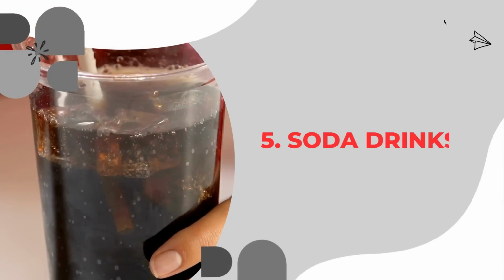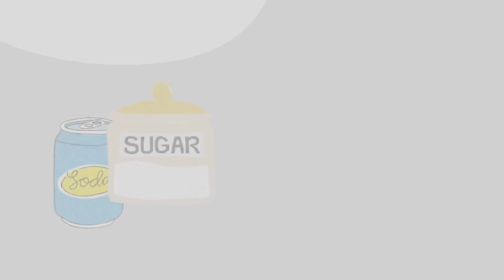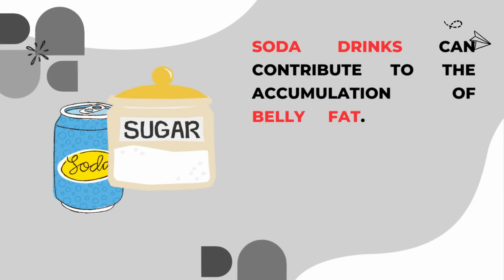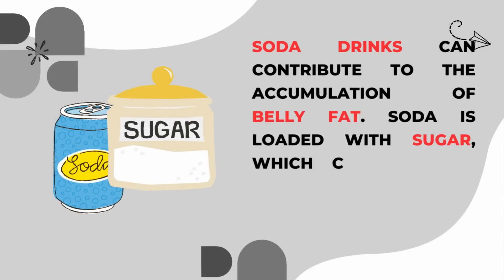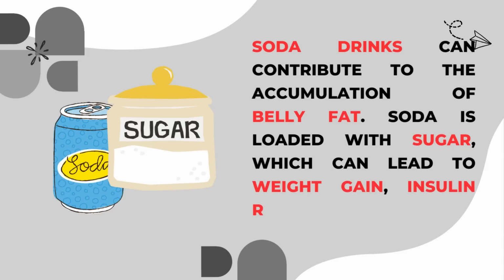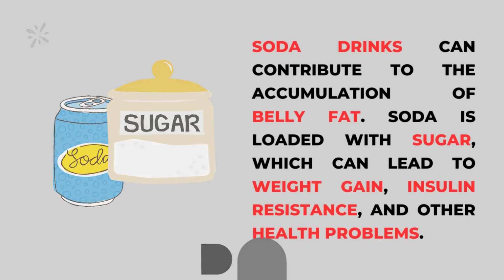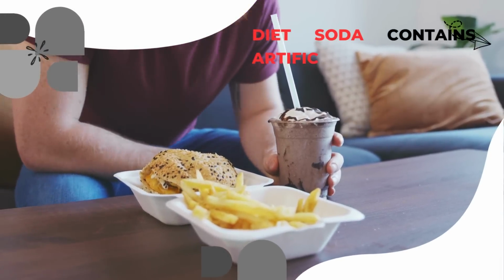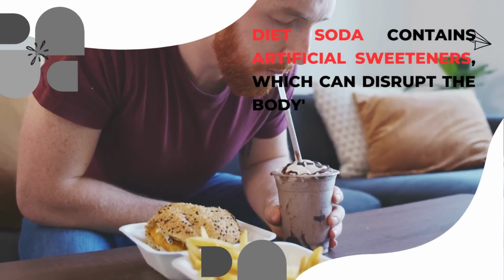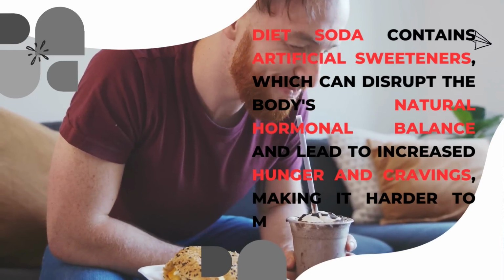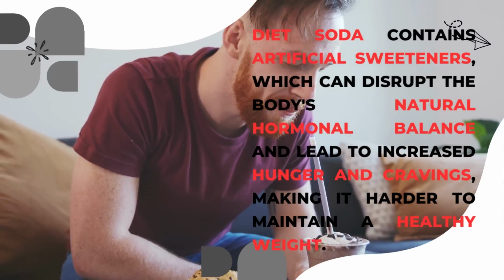Let's jump to food number 5, which is soda drinks. Soda drinks, both regular and diet, can contribute to the accumulation of belly fat. Regular soda is loaded with sugar, which can lead to weight gain, insulin resistance, and other health problems. On the other hand, diet soda contains artificial sweeteners, which can disrupt the body's natural hormonal balance and lead to increased hunger and cravings, making it harder to maintain a healthy weight.